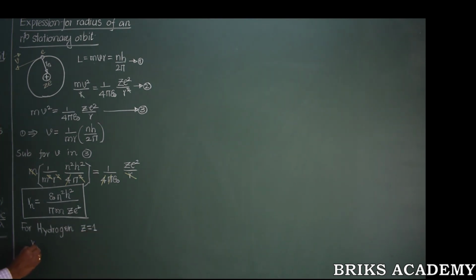Then Rn is epsilon naught n square h square divided by pi m into e square. So this is the radius of stationary orbit in a hydrogen atom.